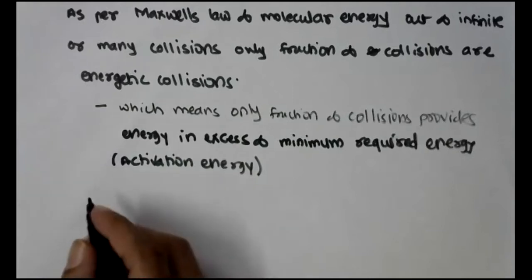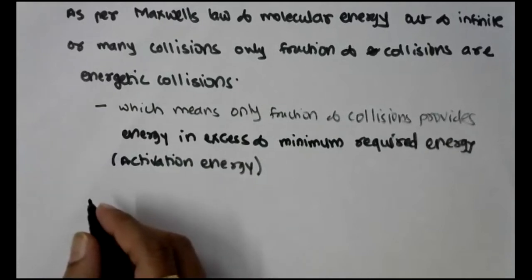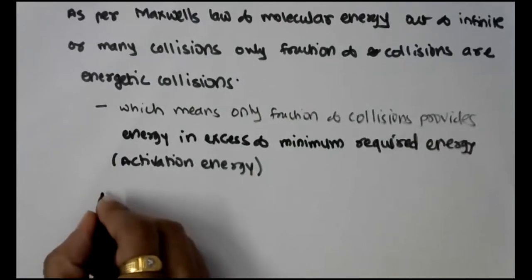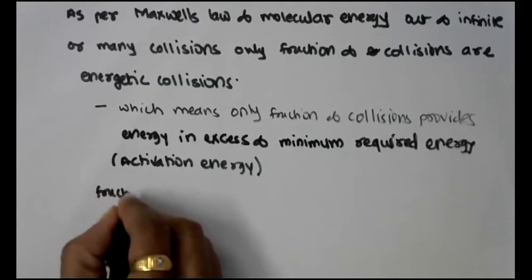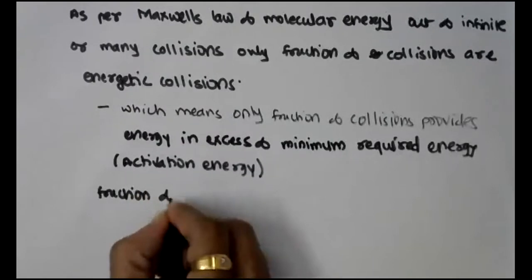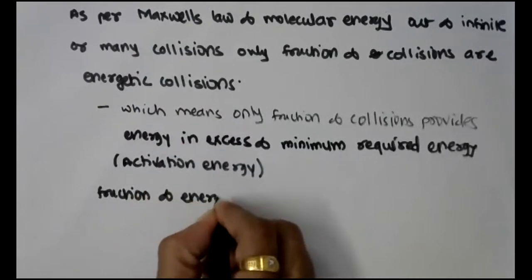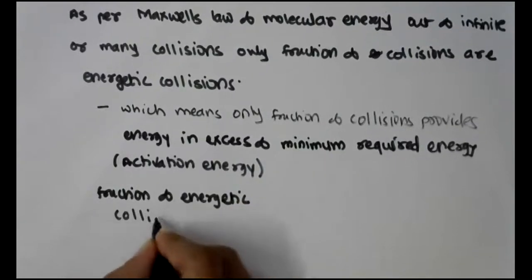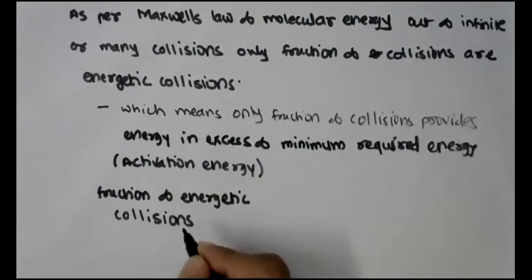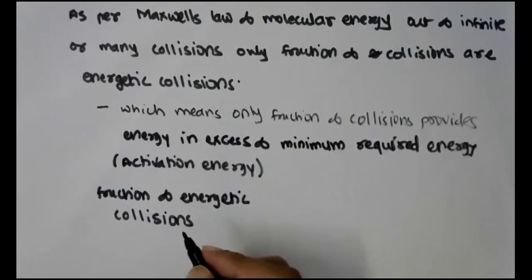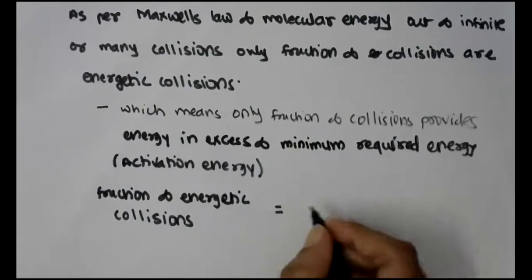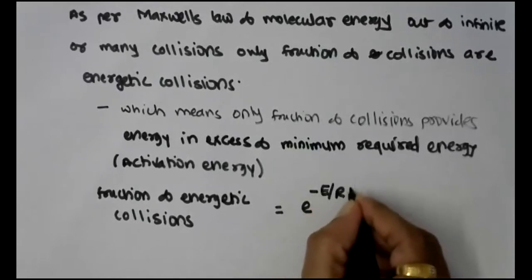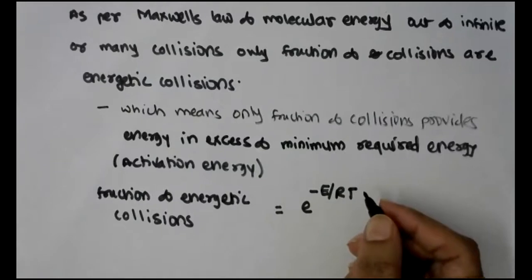Therefore, the fraction of energetic collisions as per Maxwell's law is equal to e raised to minus E by RT.